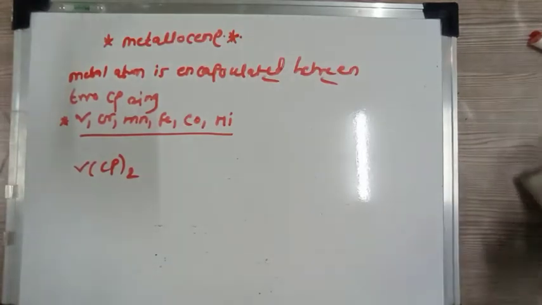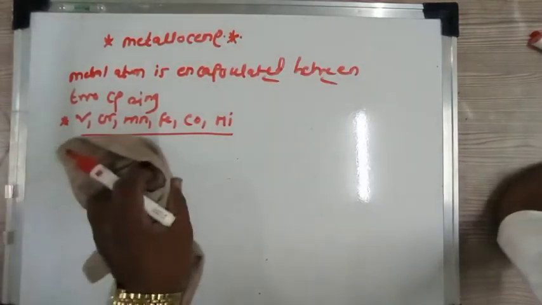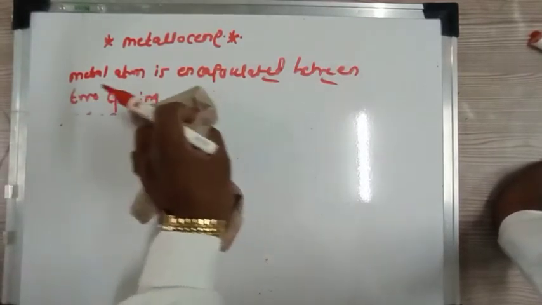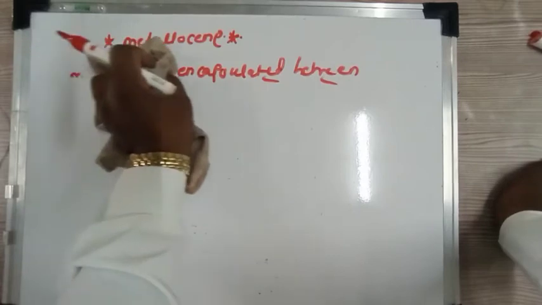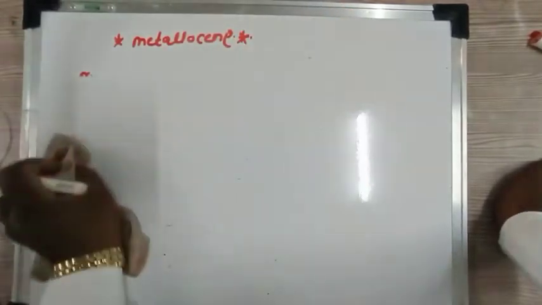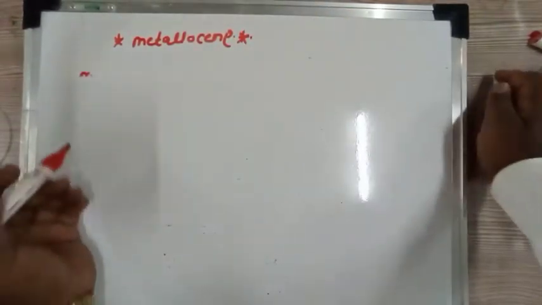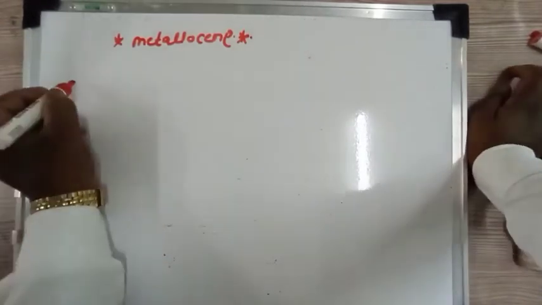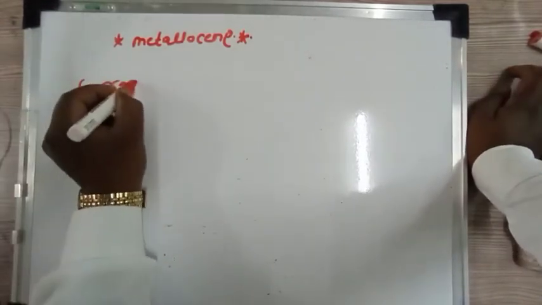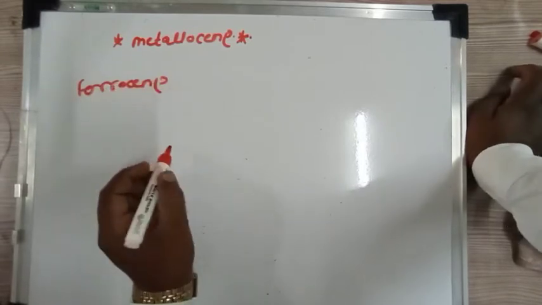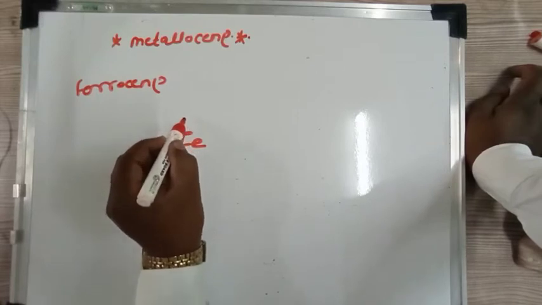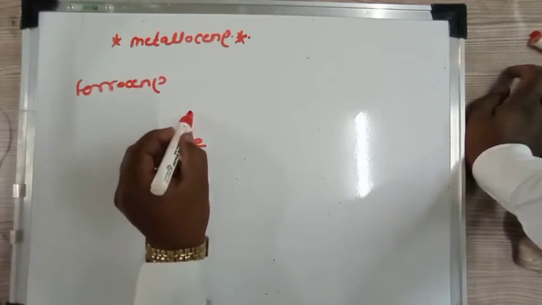We are very much interested in ferrocene. Ferrocene is the first metallocene compound which was derived. If you consider the structure of ferrocene, Fe is attached to a cyclopentadiene ligand.